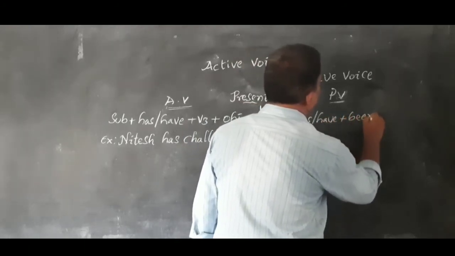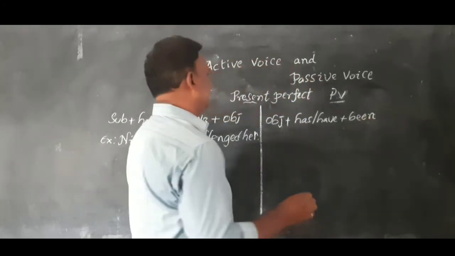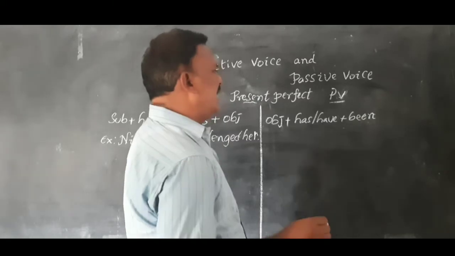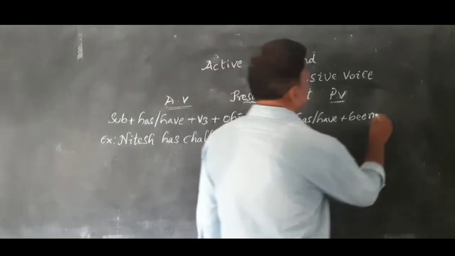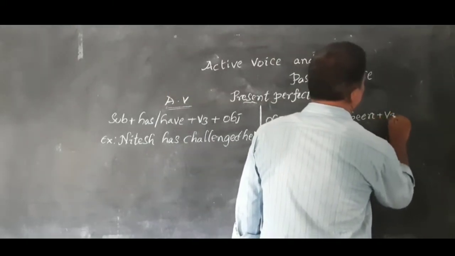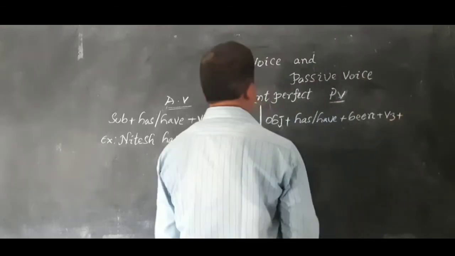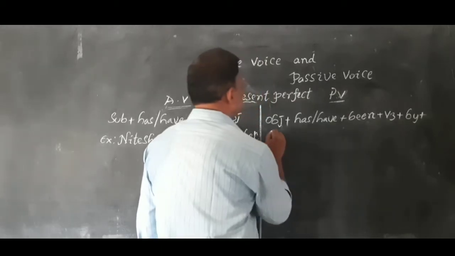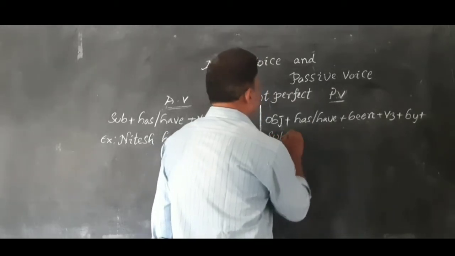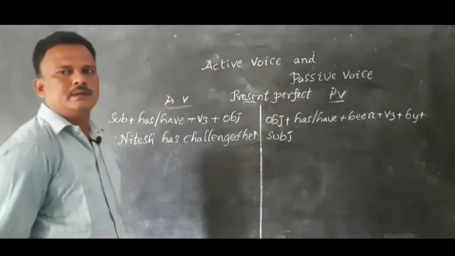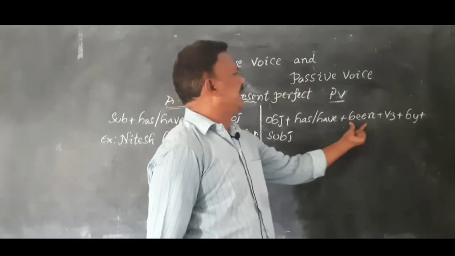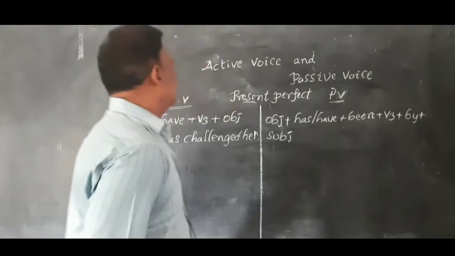In present perfect we have to use been. Object plus has or have plus been plus V3 plus by plus subject.